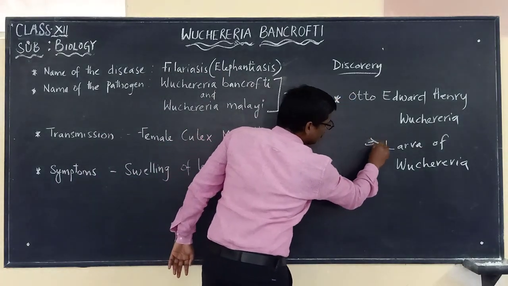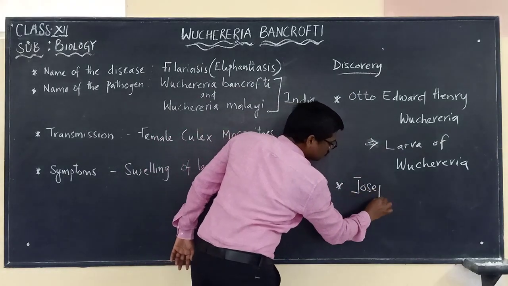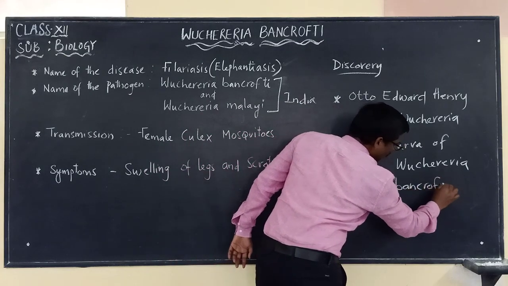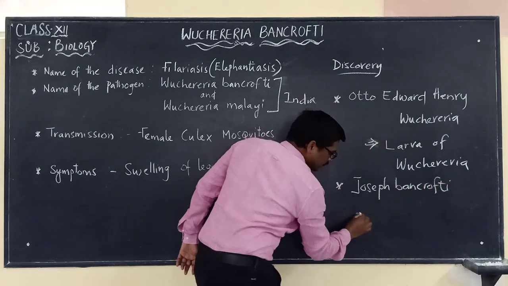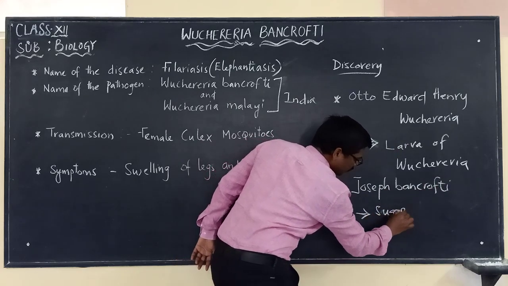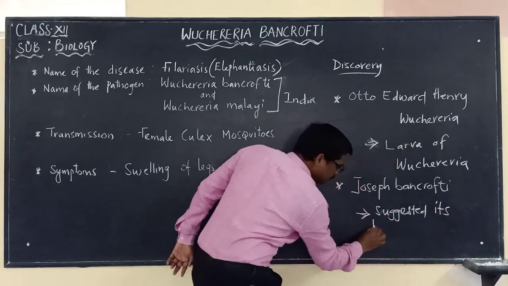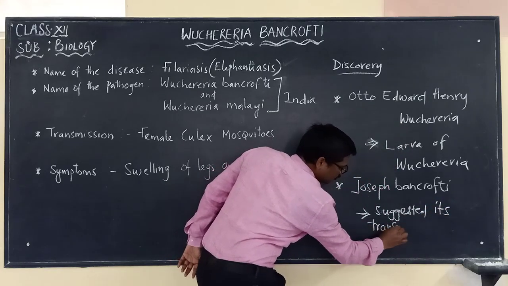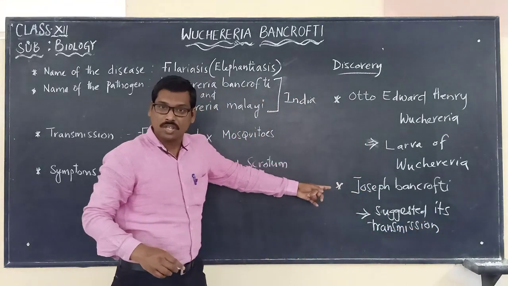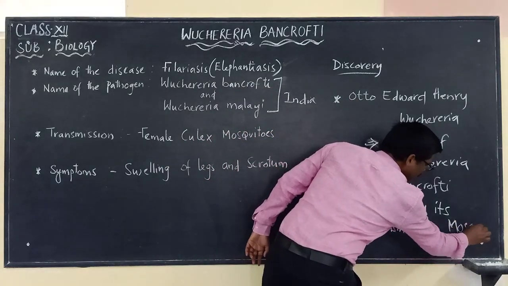Okay, let us say like this. There is another scientist called Joseph Bancrofti. It is he who discovered or suggested that the disease is being transmitted through mosquitoes. Who is that? Joseph Bancrofti, who suggested its transmission by mosquitoes.